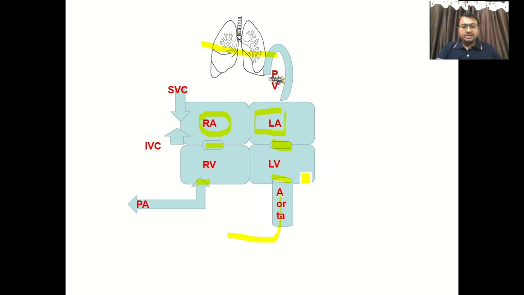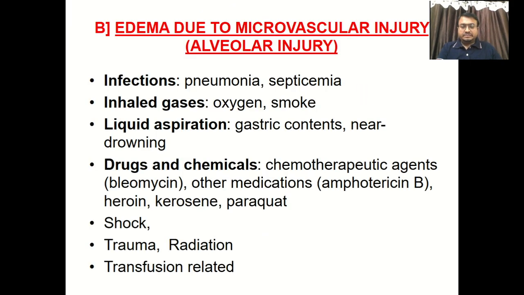So blood accumulates in the left ventricle, and in turn they have left ventricular hypertrophy. Now there is backflow, and blood reaches the left atrium from the left ventricle. If there is mitral stenosis, blood can't reach the left ventricle, so most of the blood from the left atrium goes back to the pulmonary vein, and back pressure reaches the lung. So the lung becomes more voluminous and edematous. This is the pathophysiology of how left-sided heart failure produces pulmonary edema. I hope you all understood this mechanism very well.